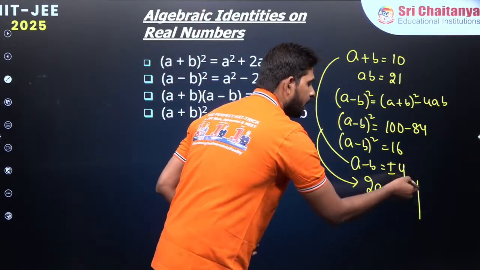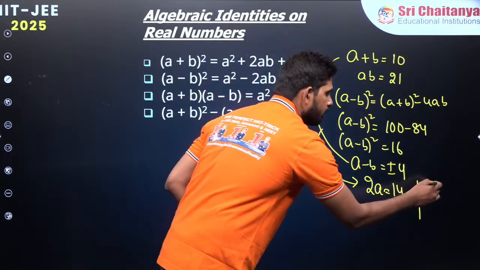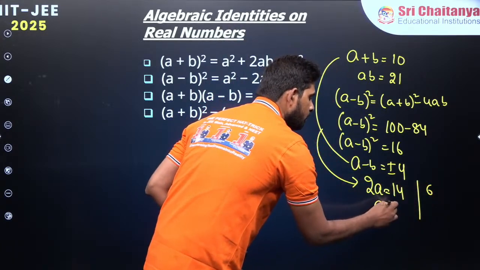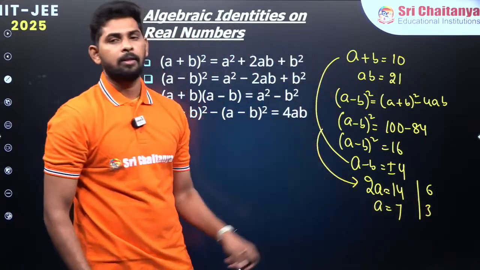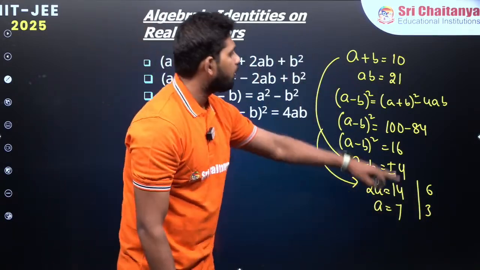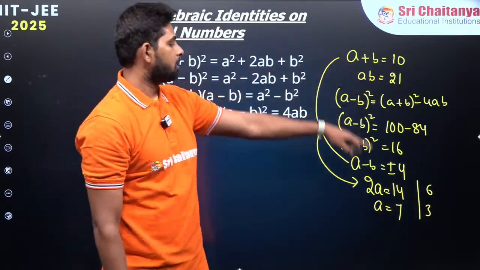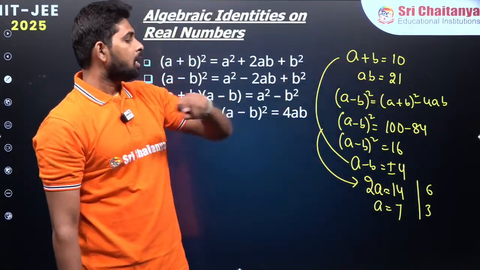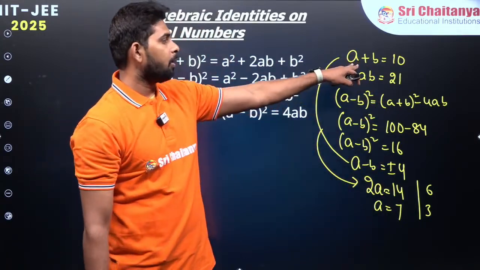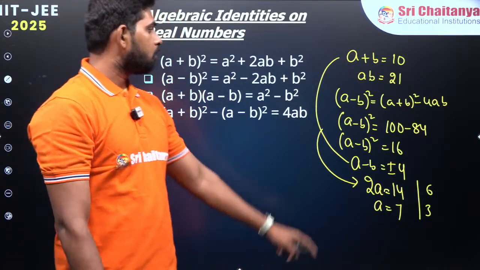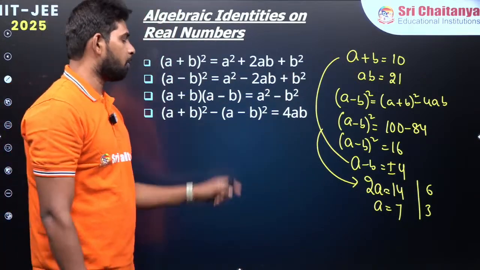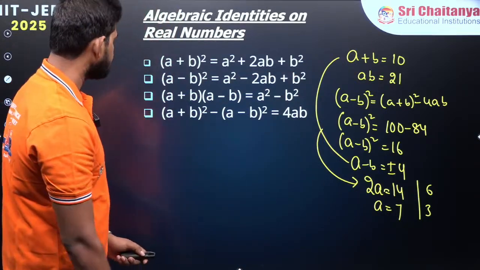Or if I am taking minus over there, 10 minus 4 is giving us 6. So 2A is equal to 6, which gives A equal to 3. So A is equal to 7 if I am going to plug in any of these equations, let's say the first equation. If I substitute A equal to 7 over here, B is going to give us 3. So the two numbers we can find by using this property over here, right?